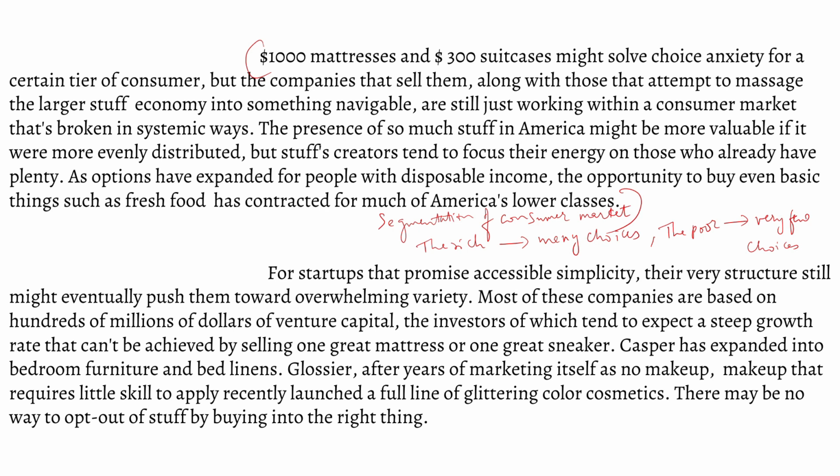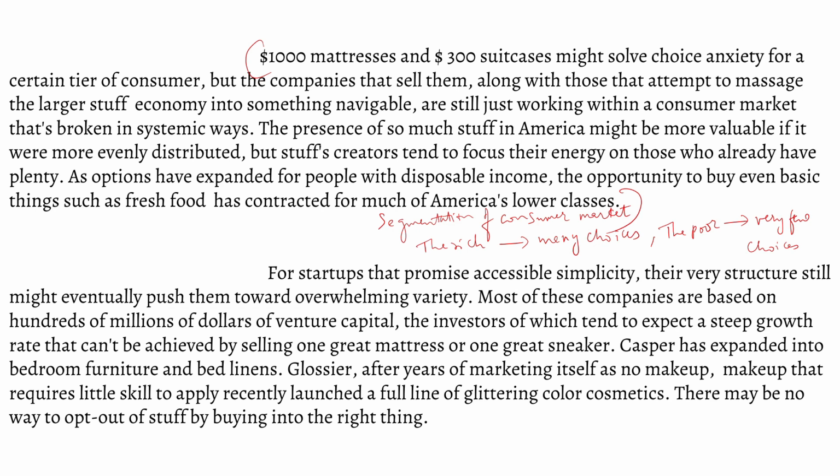For startups that promise accessible simplicity, their very structure still might eventually push them toward overwhelming variety. Most of these companies are based on hundreds of millions of dollars of venture capital, the investors of which tend to expect a steep growth rate that can't be achieved by selling one great mattress or one great sneaker.